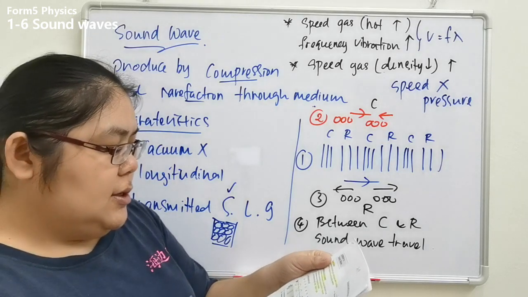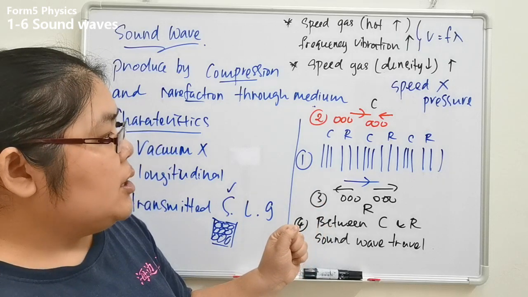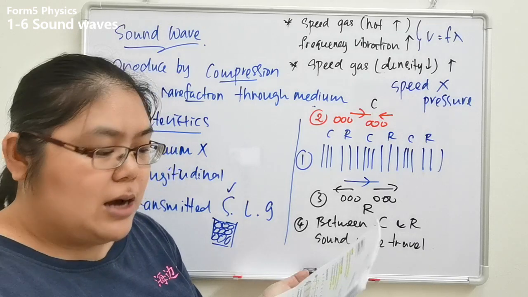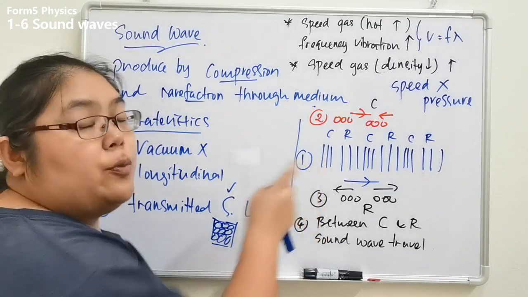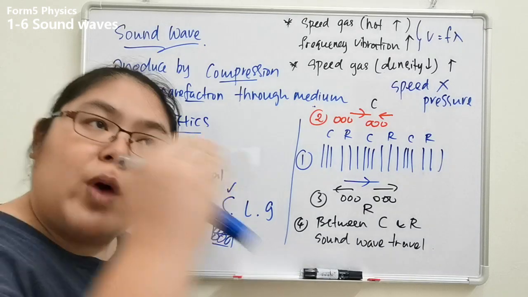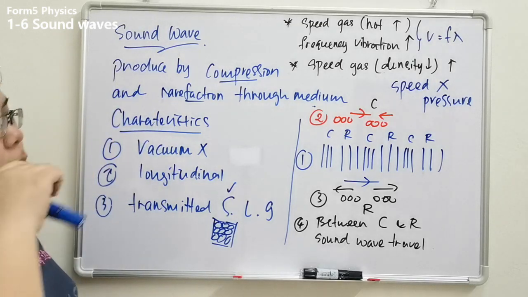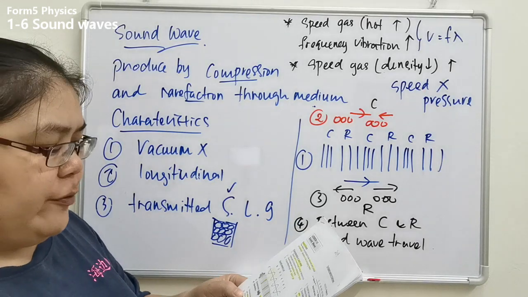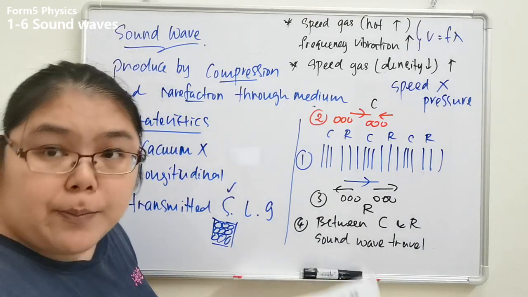Now we're going to see the structure of the sound wave. First one, we need to say about compression and rarefaction. The first sentence: the sound wave from the loudspeaker produces compression and rarefaction of the air molecules. We use the diagram to explain the whole process. Don't memorize sentence by sentence, just use the keywords. Now we see the first step. You must say the sound wave from the loudspeaker produces compression and also rarefaction of the air molecules.